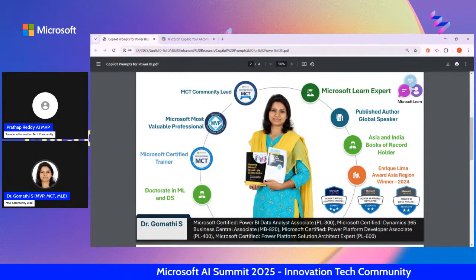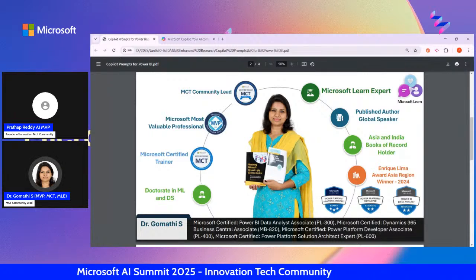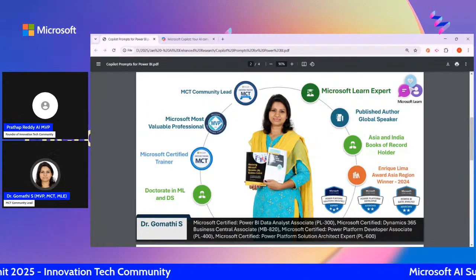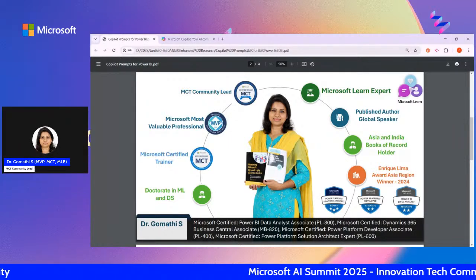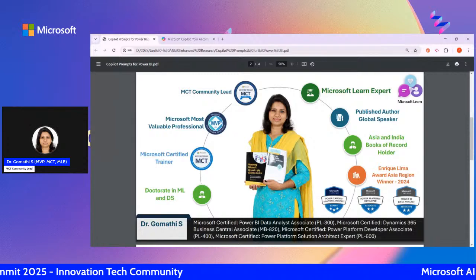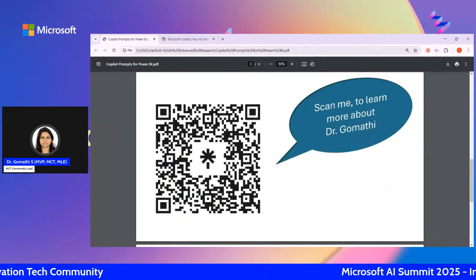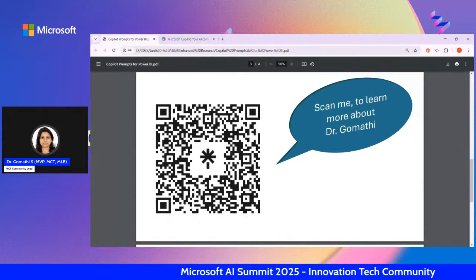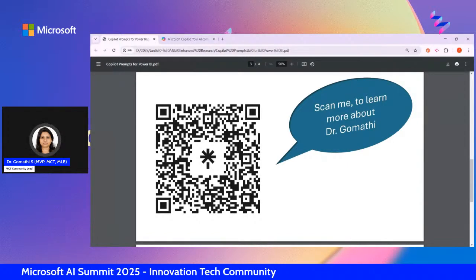This is what happened in 2024, and you can see my book here. I am an MVP in two categories: Data and AI, as well as Business Central, which is under Business Applications. I have nearly 8+ certifications in Microsoft technologies. This is all about me, and if you want to connect with me through LinkedIn or any other social media handle, you can scan this code and connect with me.